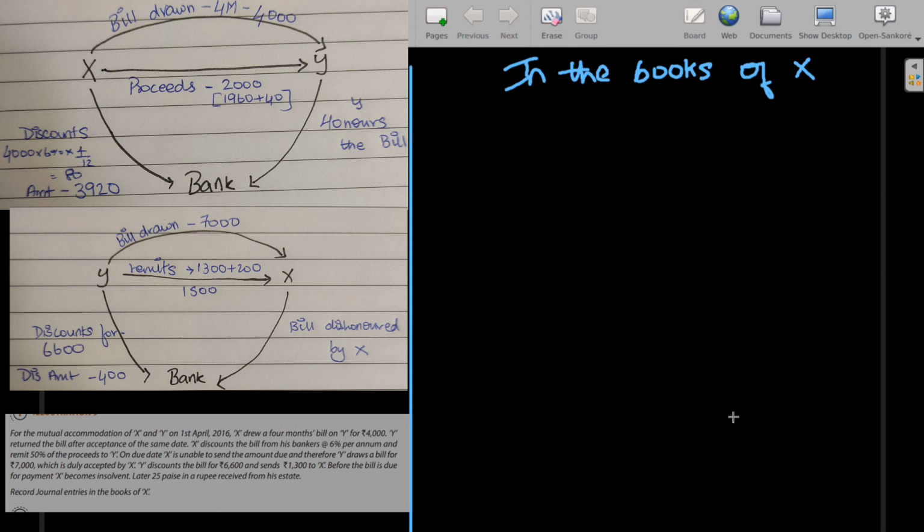After X discounts the bill from the bank, he proceeds 50% of the amount to Y. So what he does is he proceeds the 50% amount to Y, so the entry would be Y account debit.